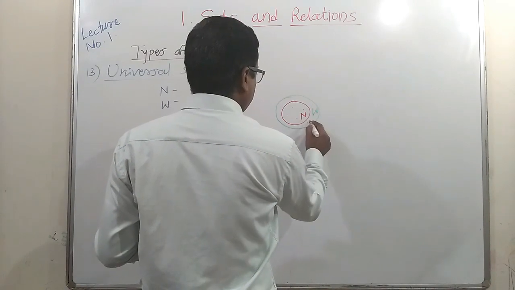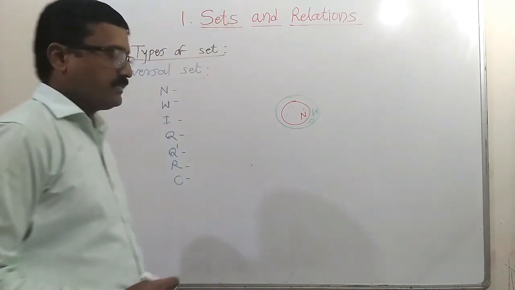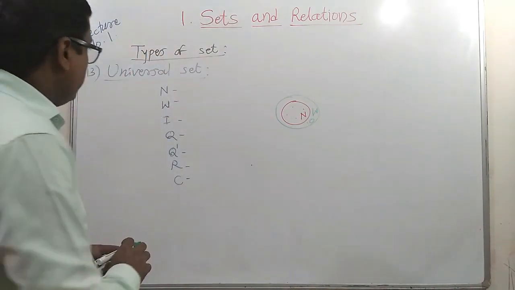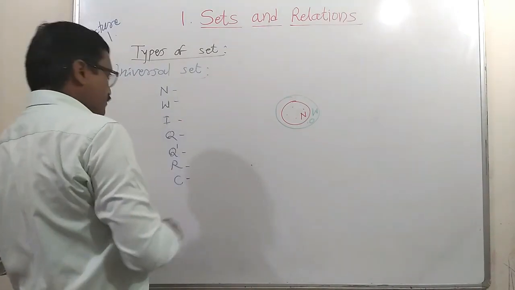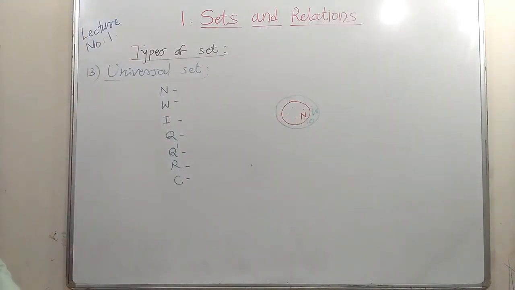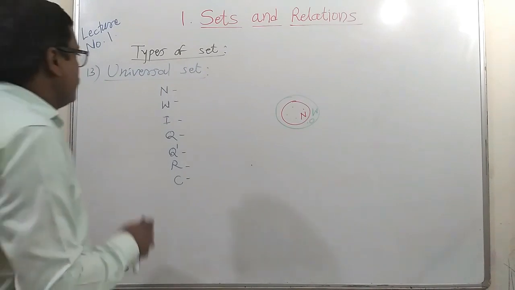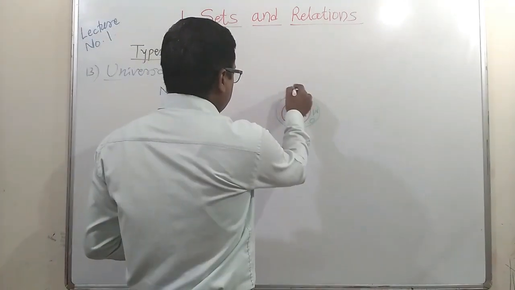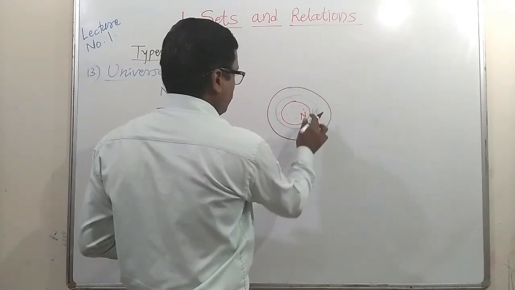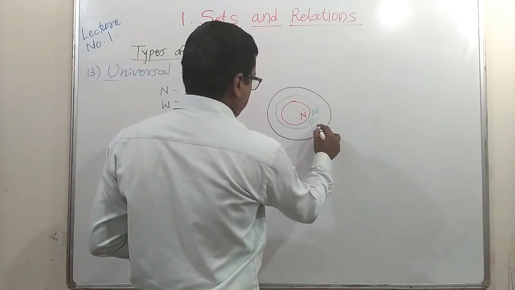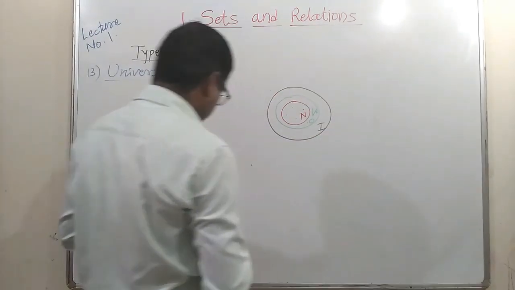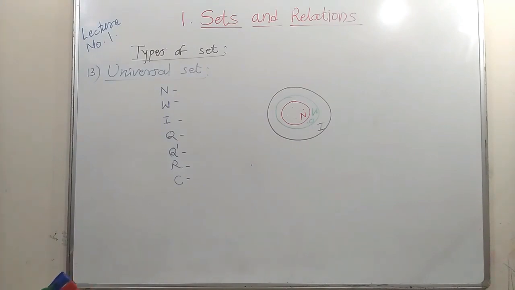It includes 0. Then it is subset of integers, because whole numbers contains 0 and positive numbers, but integers contains positive and negative numbers also. So it is superset of all these three sets. That is set of integers. Okay.